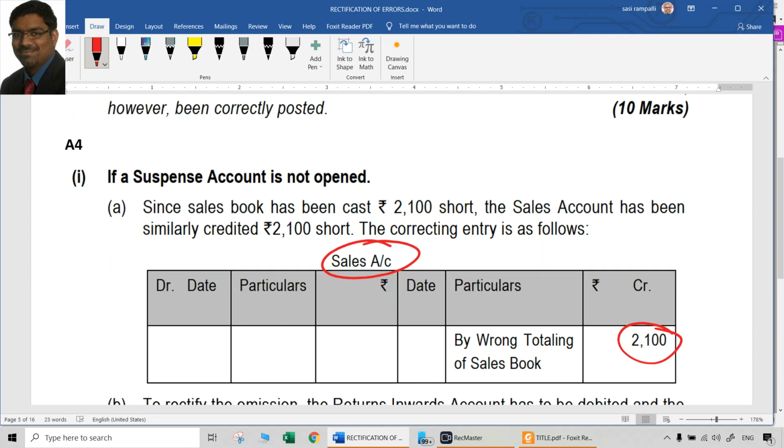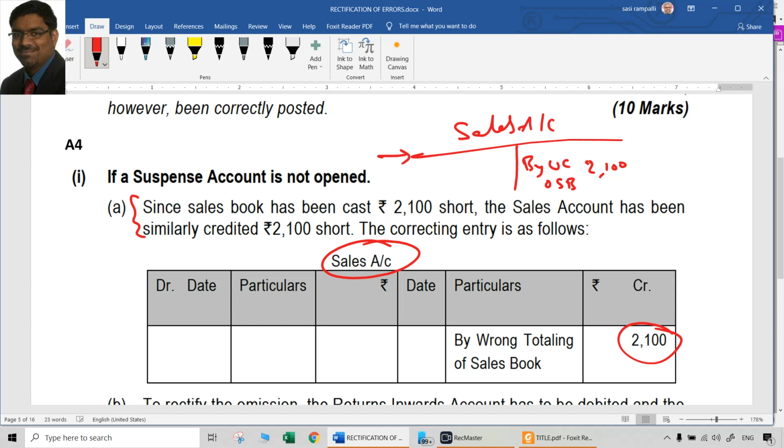So you can save time. You don't need to write all these descriptions. Simply prepare the sales account and say by undercasting, write full words of sales book 2100. That's all. That is the rectification that you have to show.